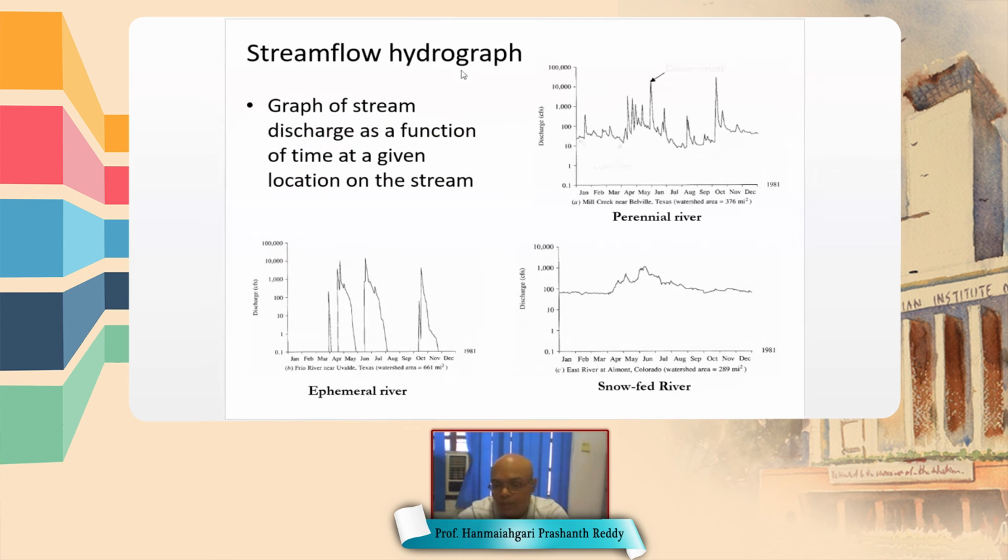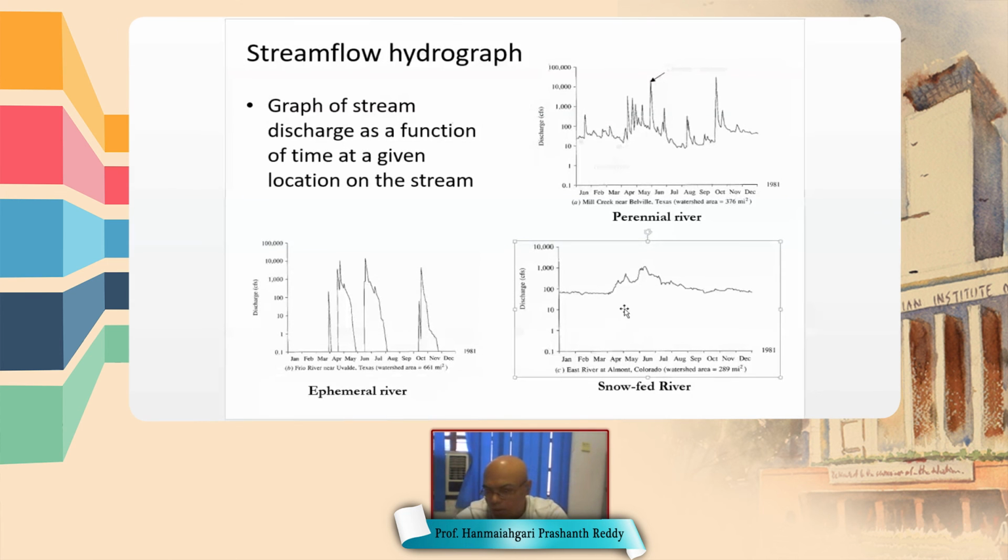These are the streamflow hydrographs of different streams. You can see that in the rightmost corner, this is the hydrograph of a perennial stream. You see that from January to December the flow is there, and at some times there are peaks because of the rainfall. But you can see that even in January and February, when there is no rain, there is still a sufficient quantity of water in this perennial river. That is contributed by base flow.